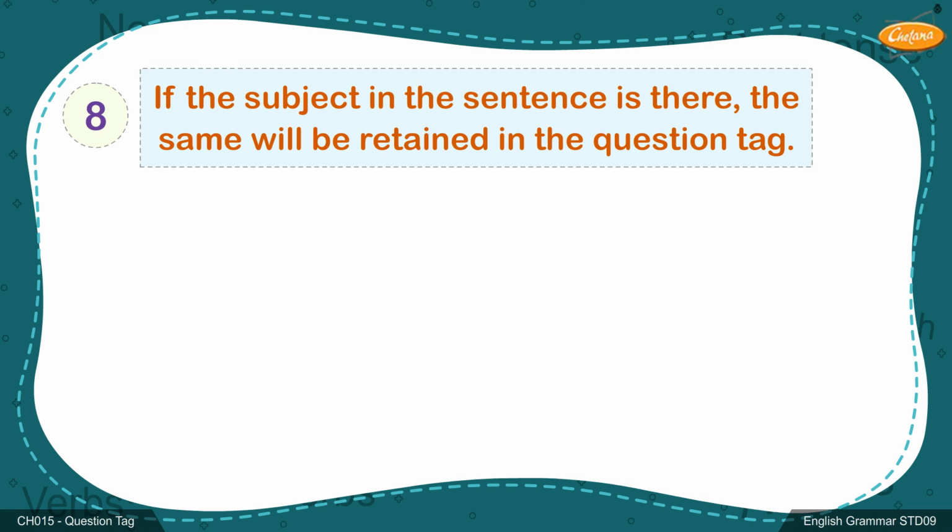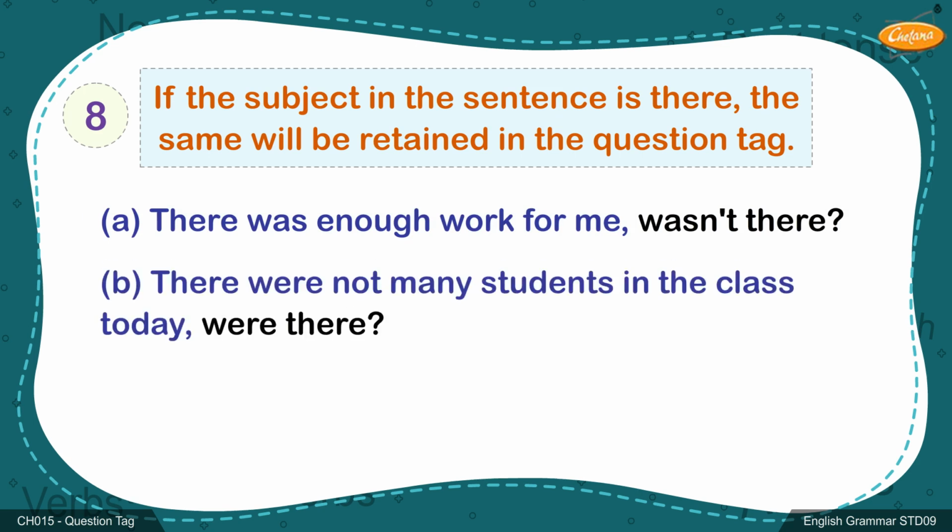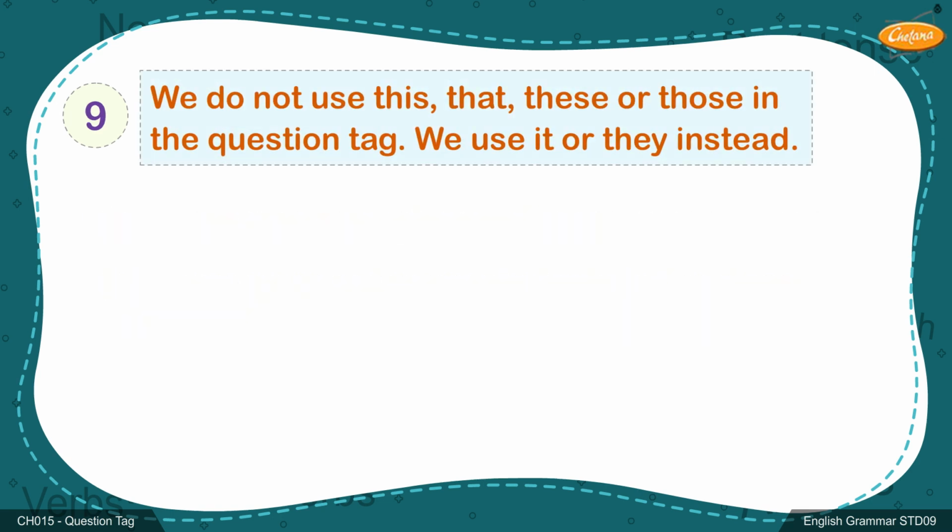8. If the subject in the sentence is there, the same will be retained in the question tag. For example, A. There was enough work for me, wasn't there? B. There were not many students in the class today. Were there?